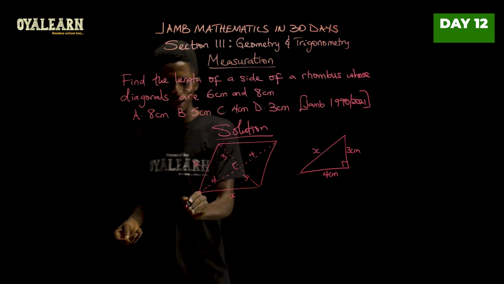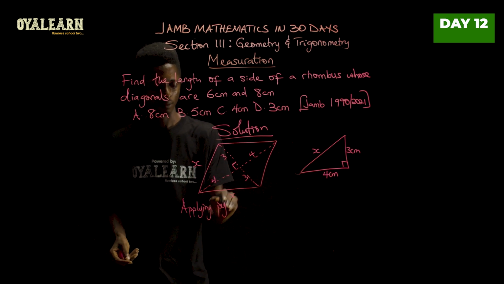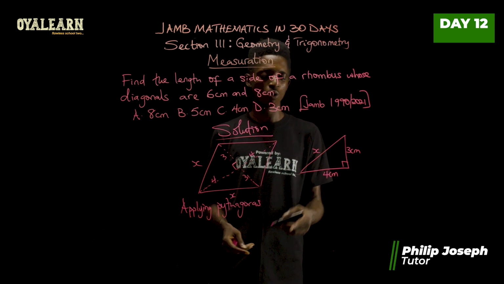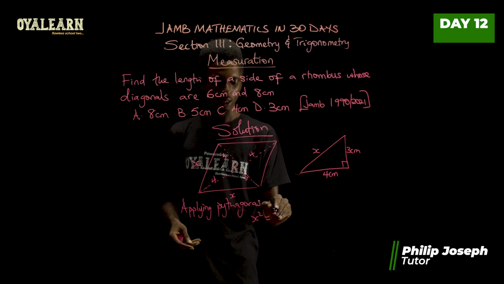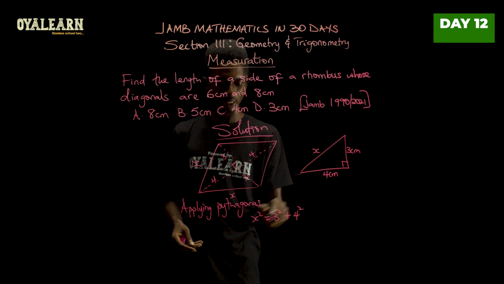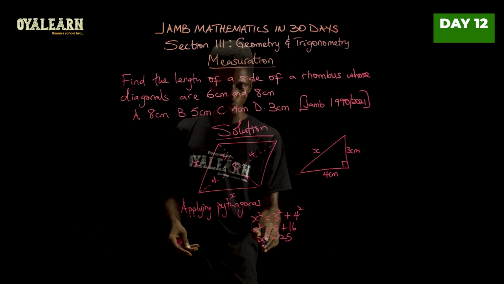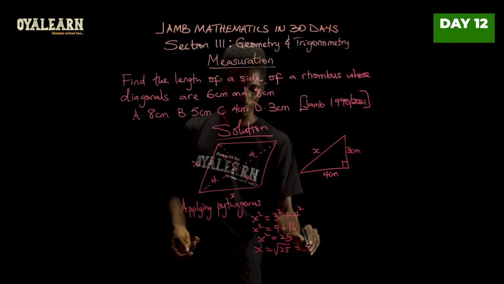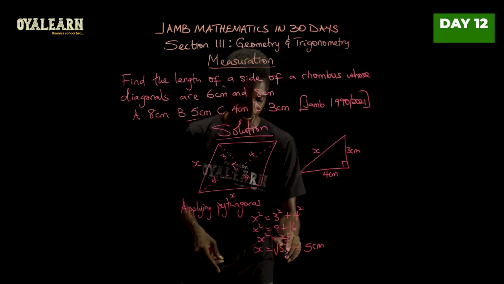So now let's solve. Applying Pythagoras theorem, it says that the square of hypotenuse equals square of opposite plus square of adjacent. So we would have x squared equals 3 squared plus 4 squared. So x squared equals 9 plus 16. Therefore, x squared is 25. So when we take the square root of both sides, we find that x equals the square root of 25, which is 5. And we are solving in centimeters. So 5 centimeters, giving our answer as B.